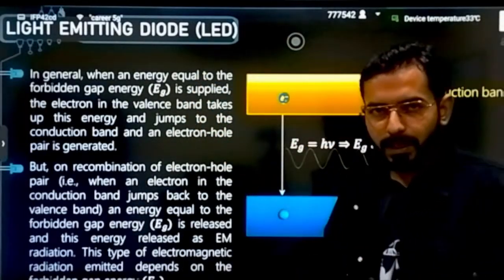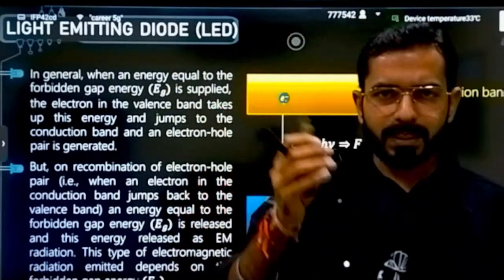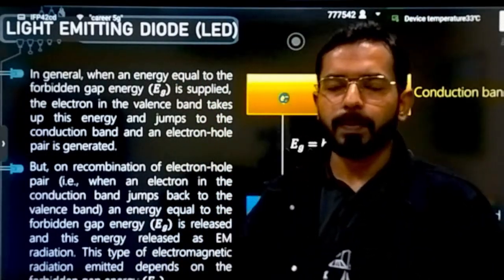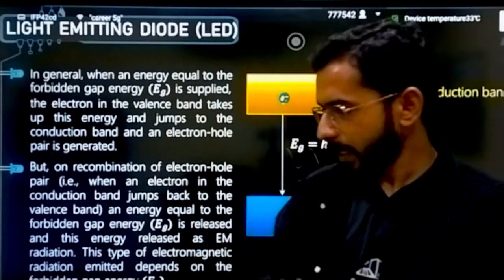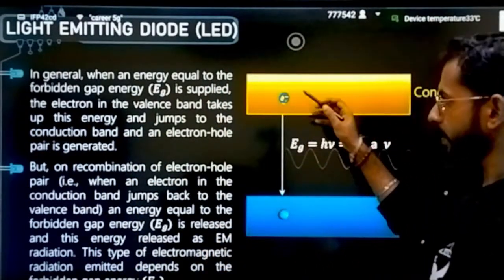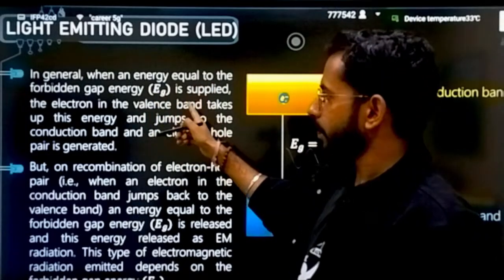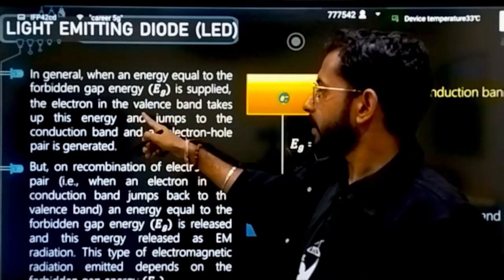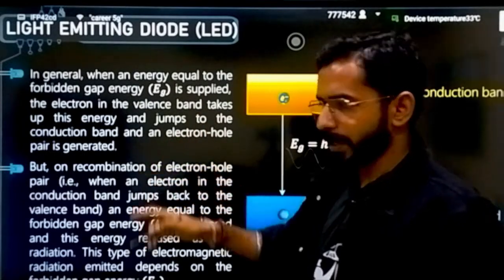See what will happen whenever the recombination is happening. When you are increasing the potential in normal LEDs, at a certain point what will happen? Due to that energy, electrons will move to the conduction band. When an energy equal to the forbidden energy gap is supplied, the electron in the valence band takes up this energy and jumps to the conduction band, and an electron hole pair is generated.